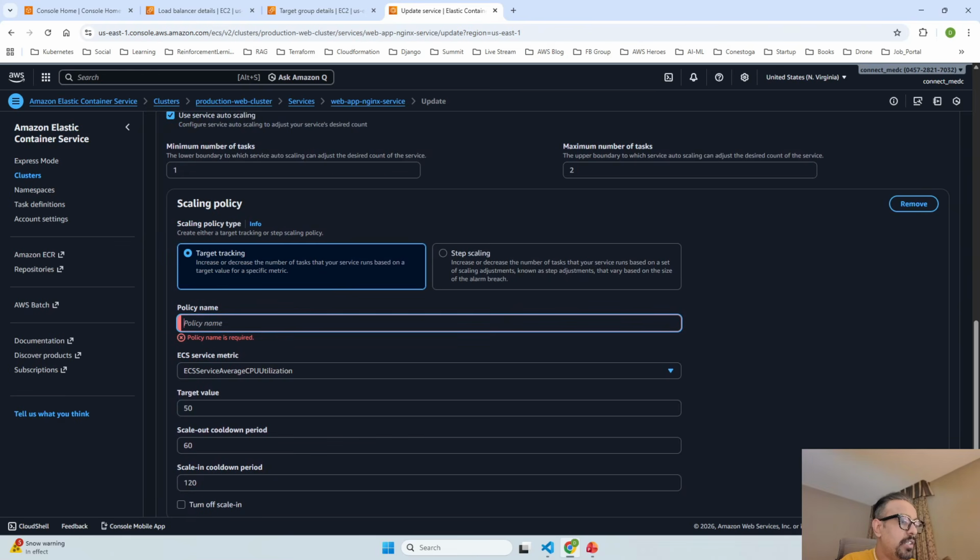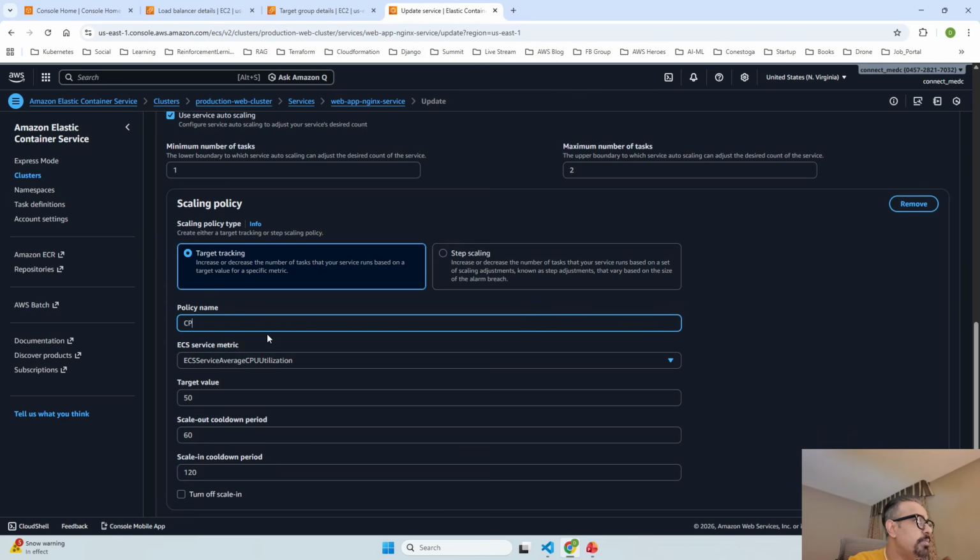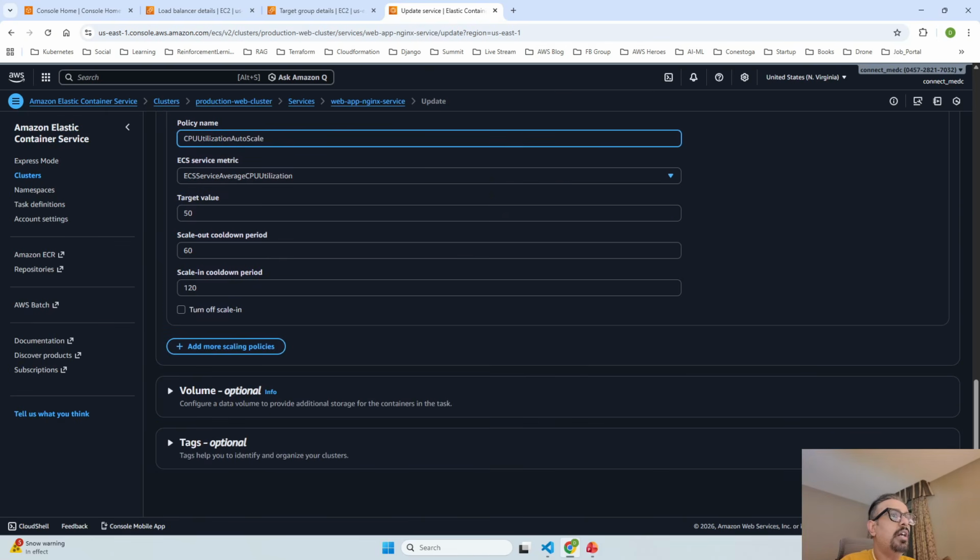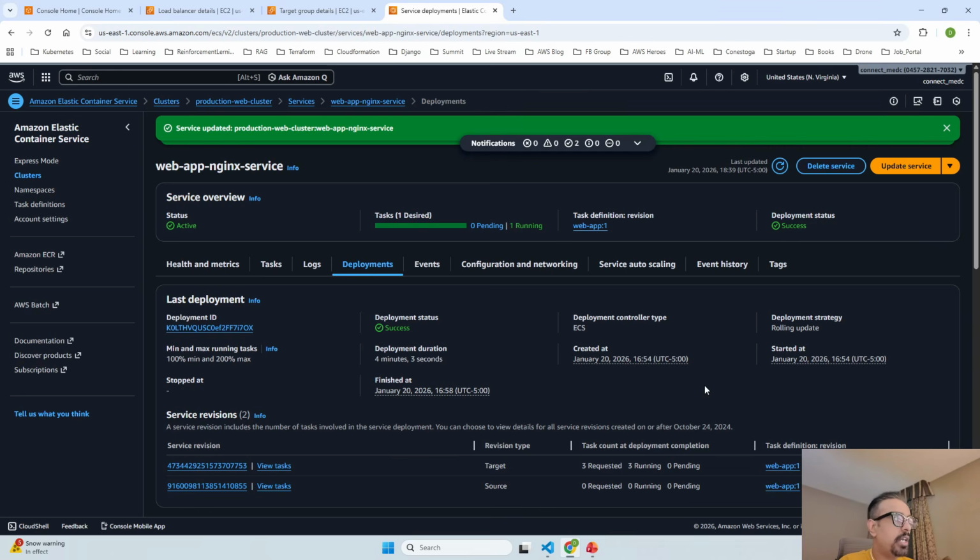Once I update our service, okay, sorry, the policy name I have to mention. So let me say policy name as CPU utilization. So I have kept it as CPU utilization auto scale, and I will click on update. That has enabled auto scaling for our